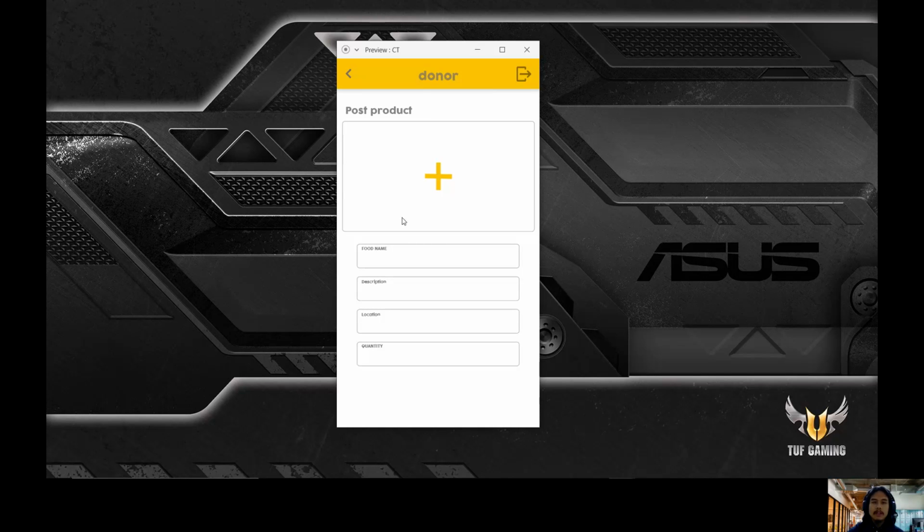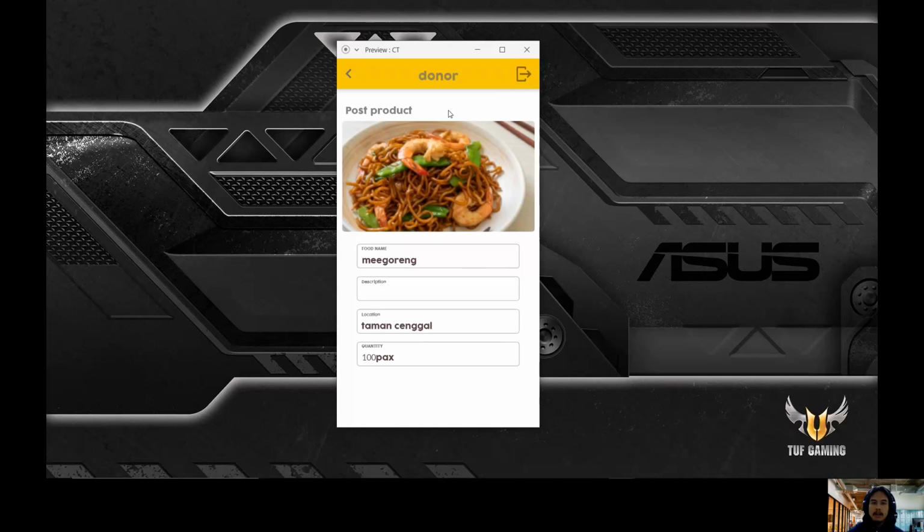So this is where the posts actually come from. This is where the donors post pictures of the food and the details of the food they want to post. So for example, they have submitted all the details, and the application will save it and post it in the user's feed. Okay, so I think that's it about the donor's features.